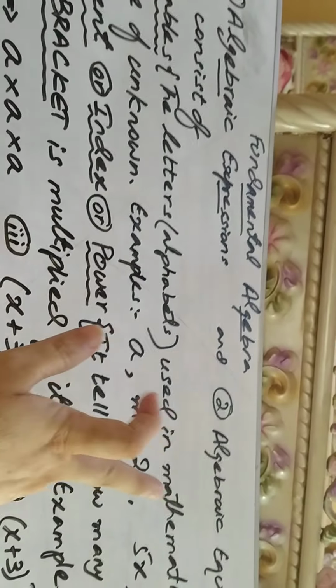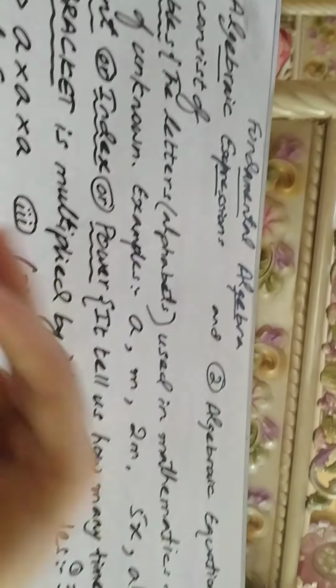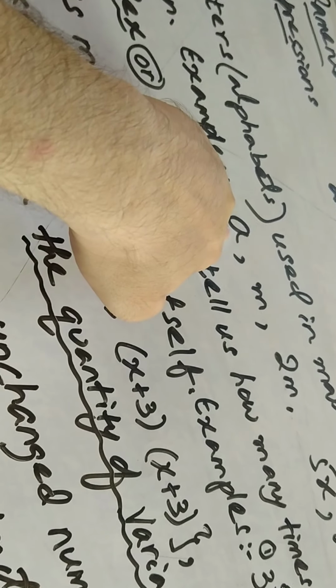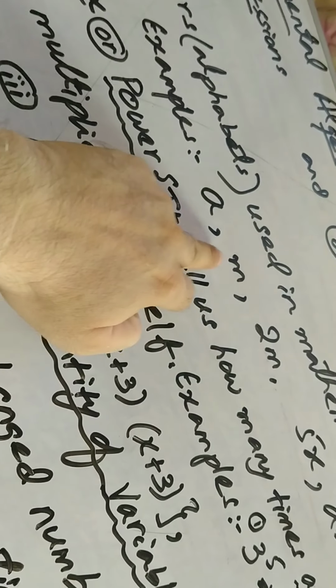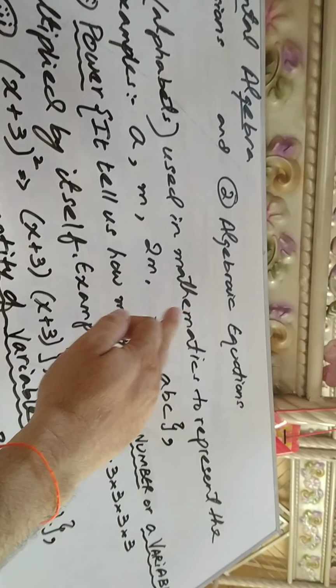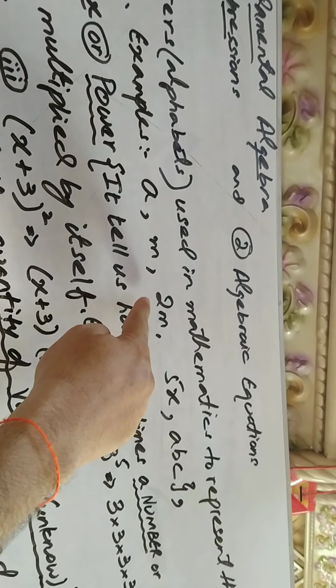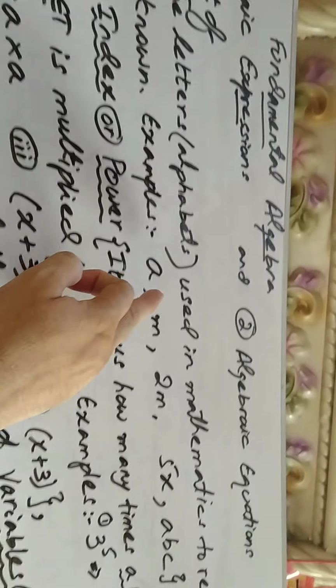So a means 1 apple, 2a means 2 apples, the cost of 2 apples, 3a means the cost of 3 apples. So the main thing is the variable. This a is representing anything, the unknown cost of an apple. For example, this m is representing the cost of 1 marker. So m means 1 marker, a means 1 apple, 2m means 2 markers, 3m means 3 markers, 5x means... So this 2 is the coefficient. Right now we are doing variables. So these guys are variables.